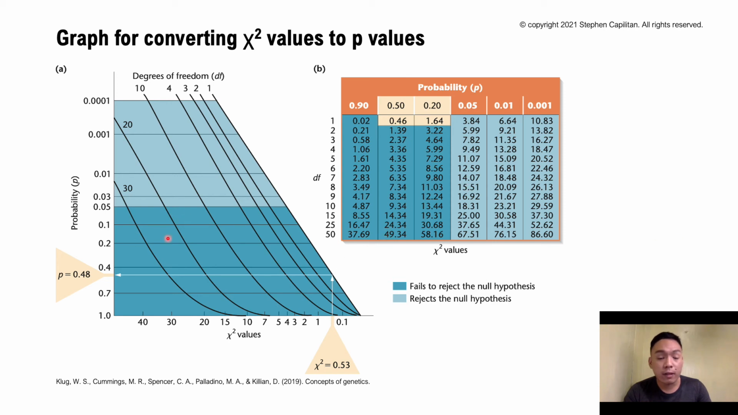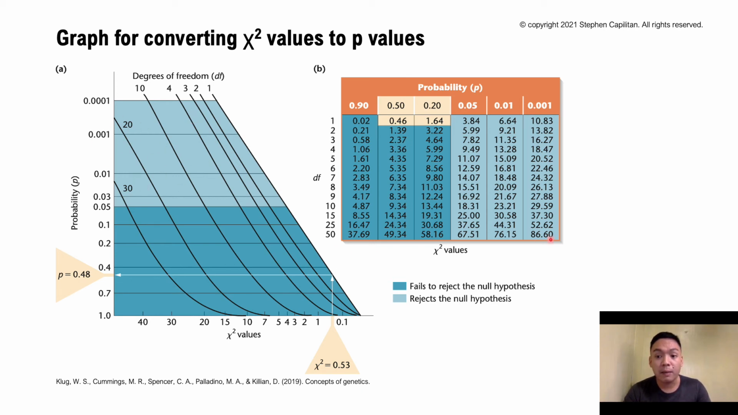And let's use the graph to explain how to determine the p-value. So your graph for converting x squared values to p-values, and this letter B is a table for the x squared values for selected values of df, or the degrees of freedom, 1 until 50. Values leading to a p-value of less than 0.05, the lighter blue areas, justify rejecting your null hypothesis.